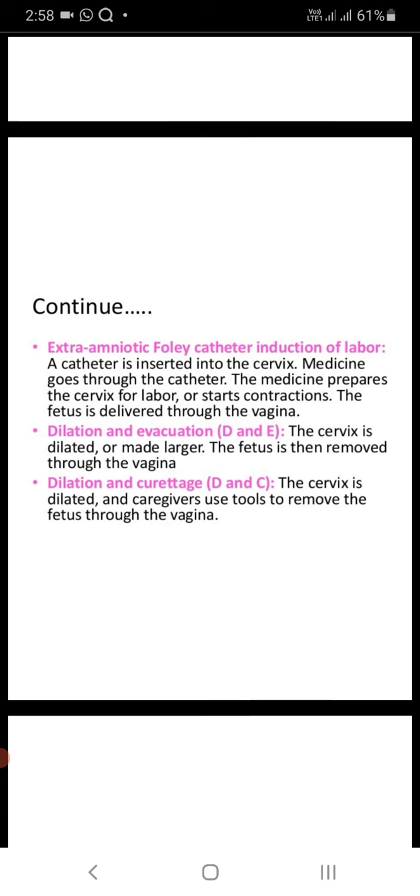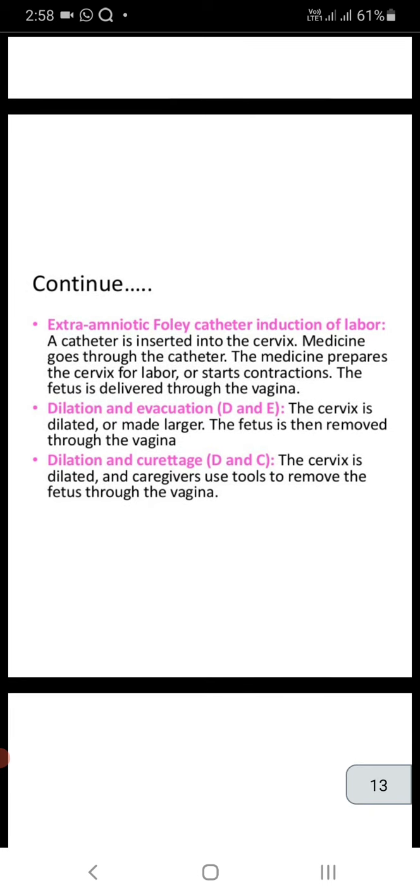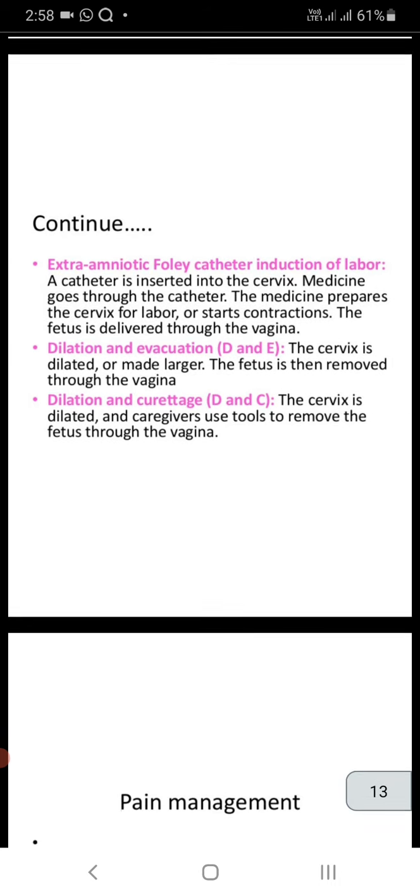through the vagina. Then dilatation and evacuation, or D and E: the cervix is dilated and made larger. The fetus is then removed through the vagina. Dilatation and curettage: the cervix is dilated and caregivers use tools to remove the fetus through the vagina.